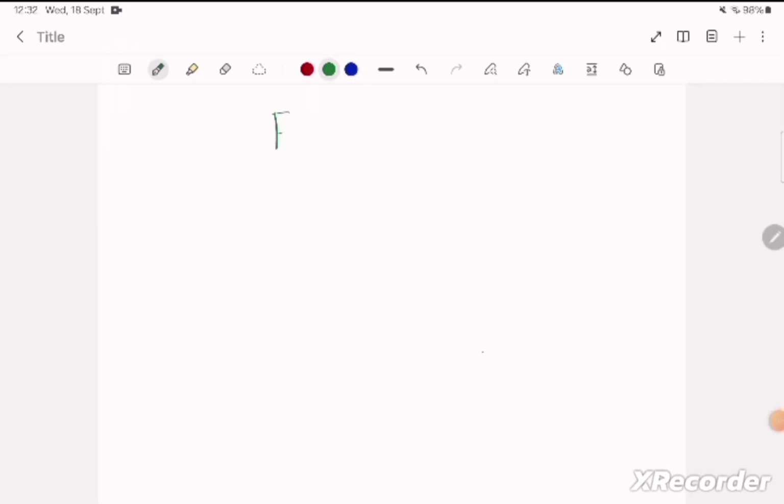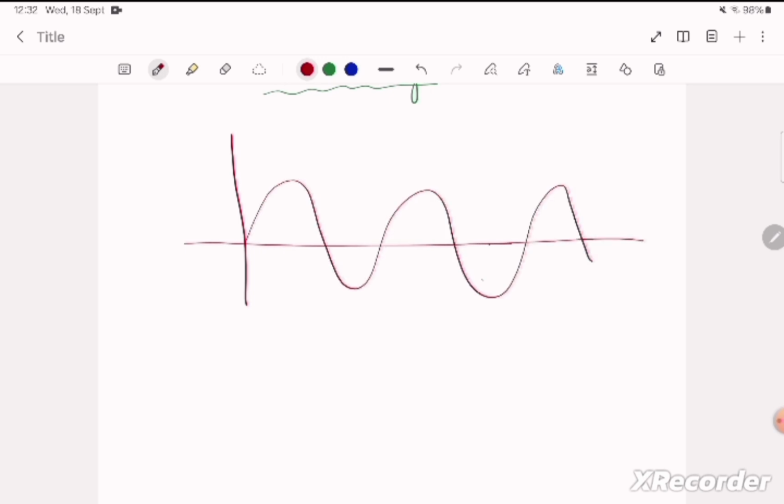So we will be discussing Fourier analysis. Let us suppose we have some signal here. Actually, we can say it is a function. It is a function of time, where time is the independent variable, and this f of t is a function of this t. So basically, we can say that a function is also a signal.